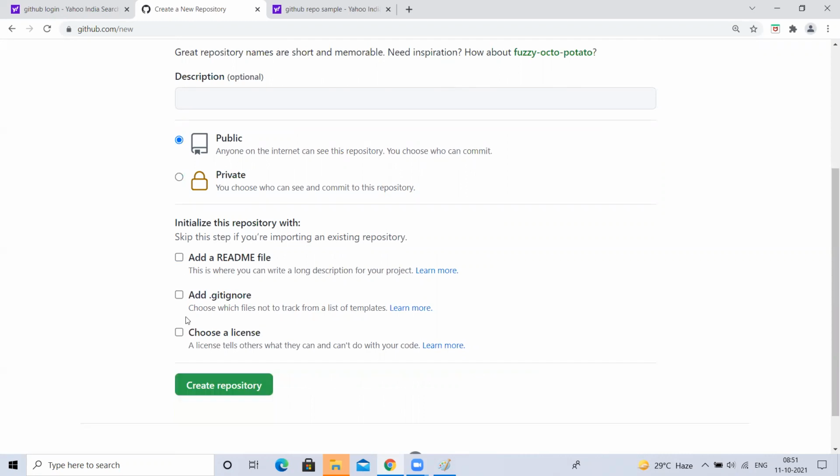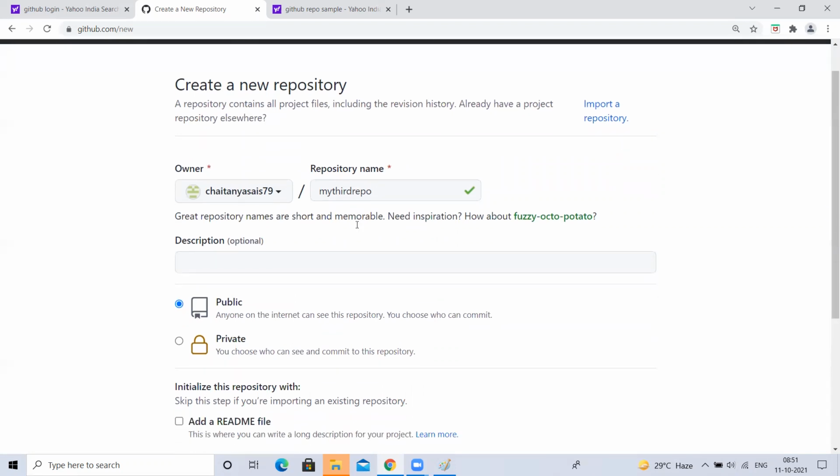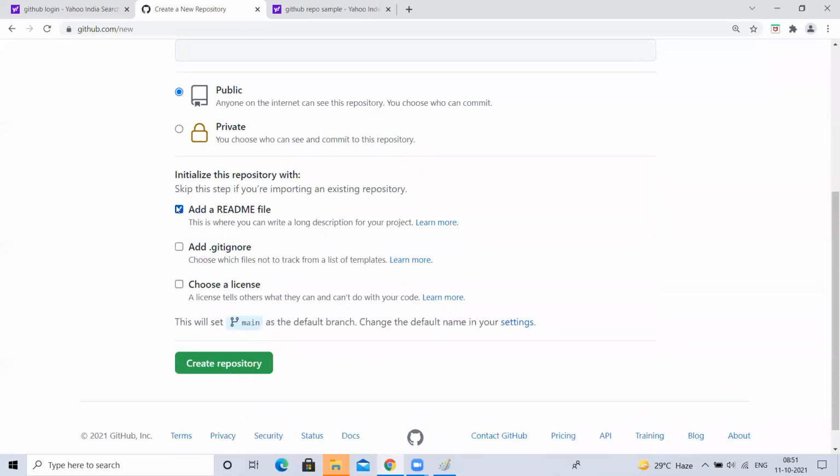If I don't select any one of these files, my repository will be created as an empty repository. Then I would have to execute a few commands to create some file, commit and push to it. But for now, I don't want an empty repository. So I'm selecting this. I'll show you later what an empty repository is and what commands we have to execute. For now, let me create with README.